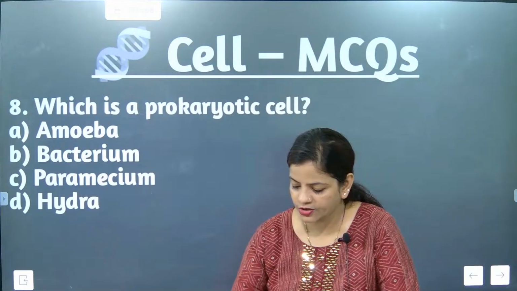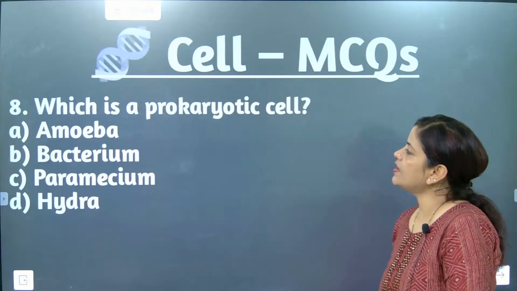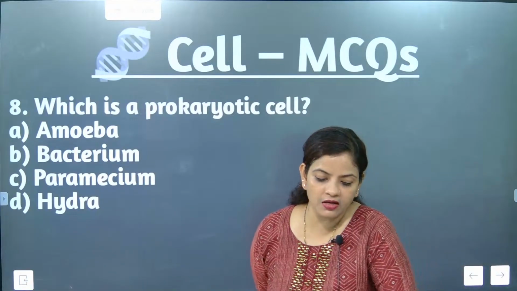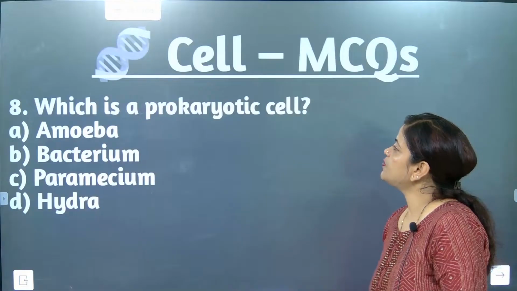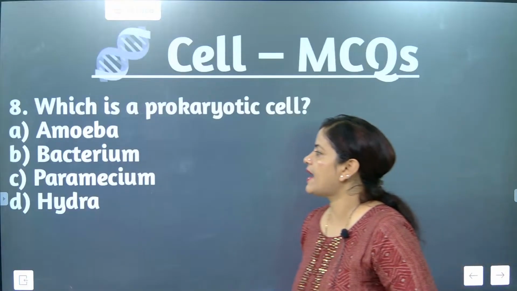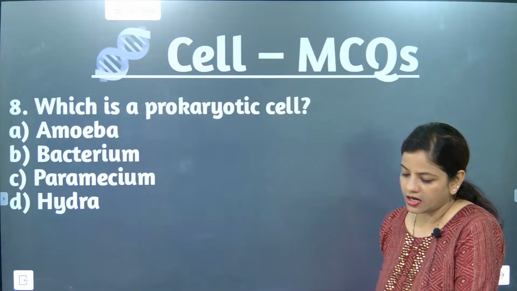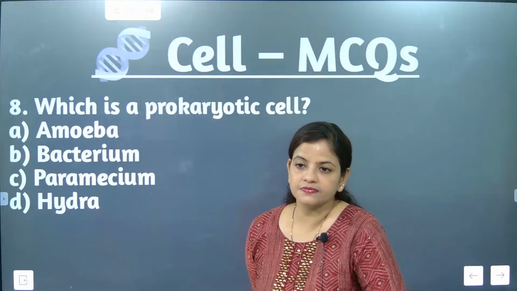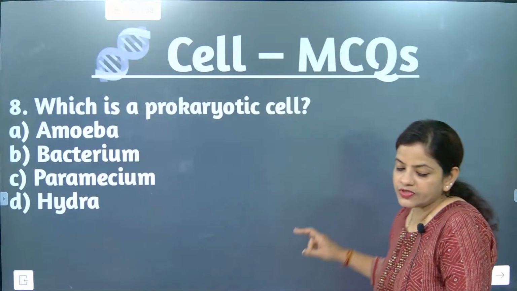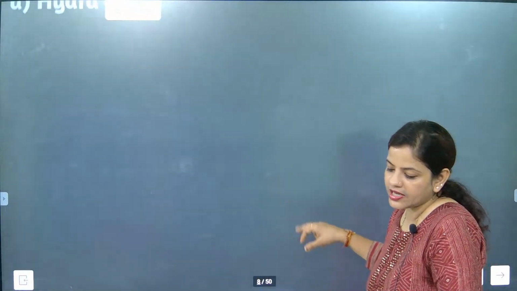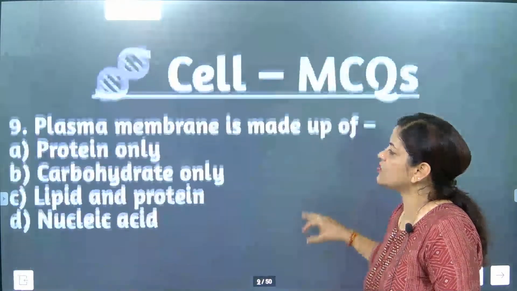Question number 8. Which one is prokaryotic? Is the prokaryotic cell amoeba, bacteria, paramecium, or hydra? The correct answer is bacteria. Bacteria are prokaryotic cells. Absolutely correct, beta. Shall we go for the next one, please?